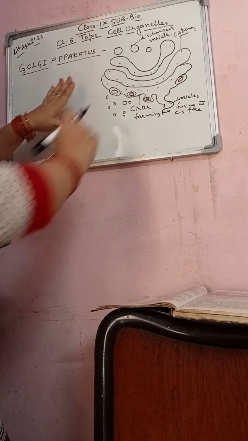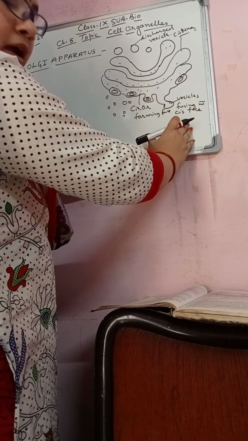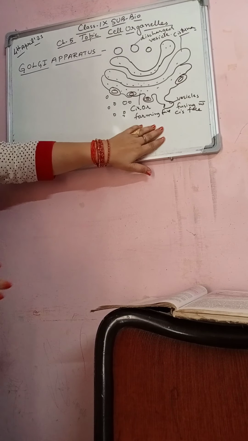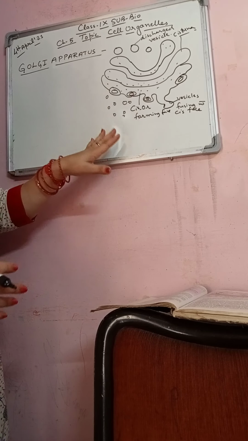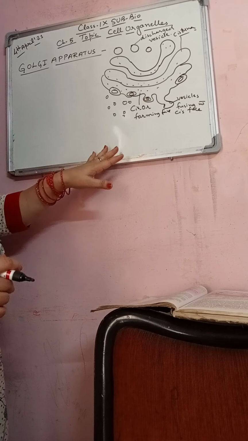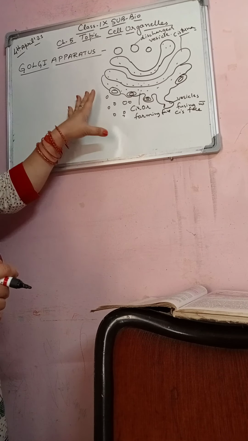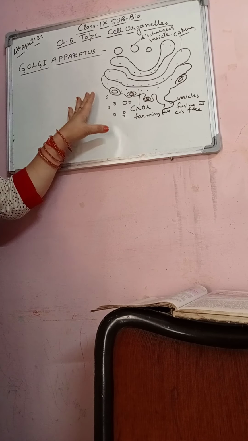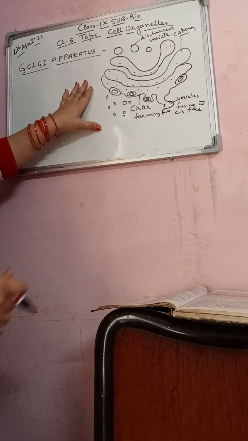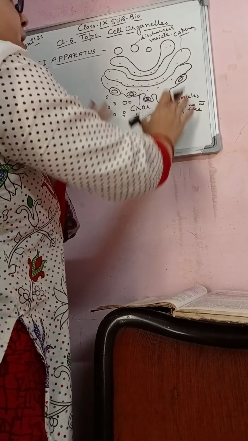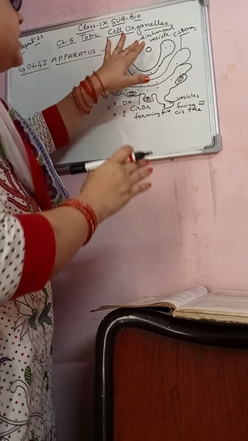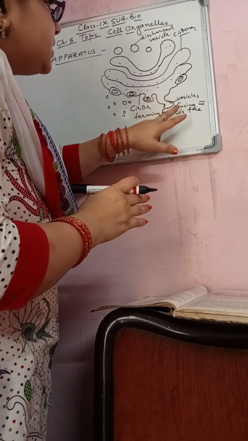As you can see in this diagram I have made here, the Golgi apparatus is made of membrane bound vesicles, like discharge tubes.